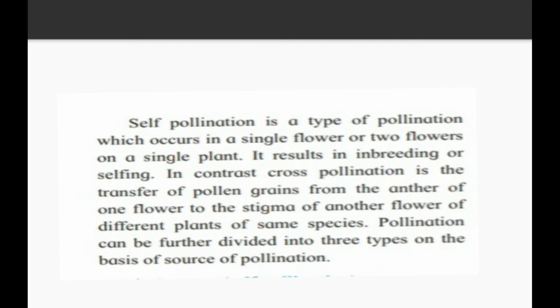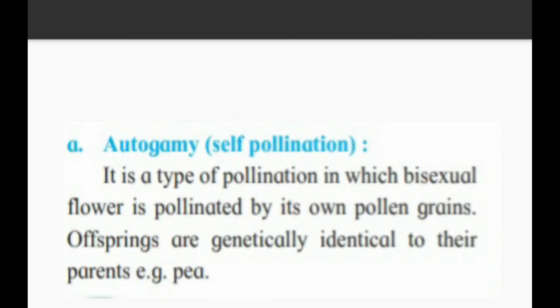Pollination can be further divided into three types on the basis of the source of pollination. So basically there are three types of pollination depending on the source. So let's see. The first type of self-pollination is autogamy. It is a type of pollination in which a bisexual flower is pollinated by its own pollen grains.